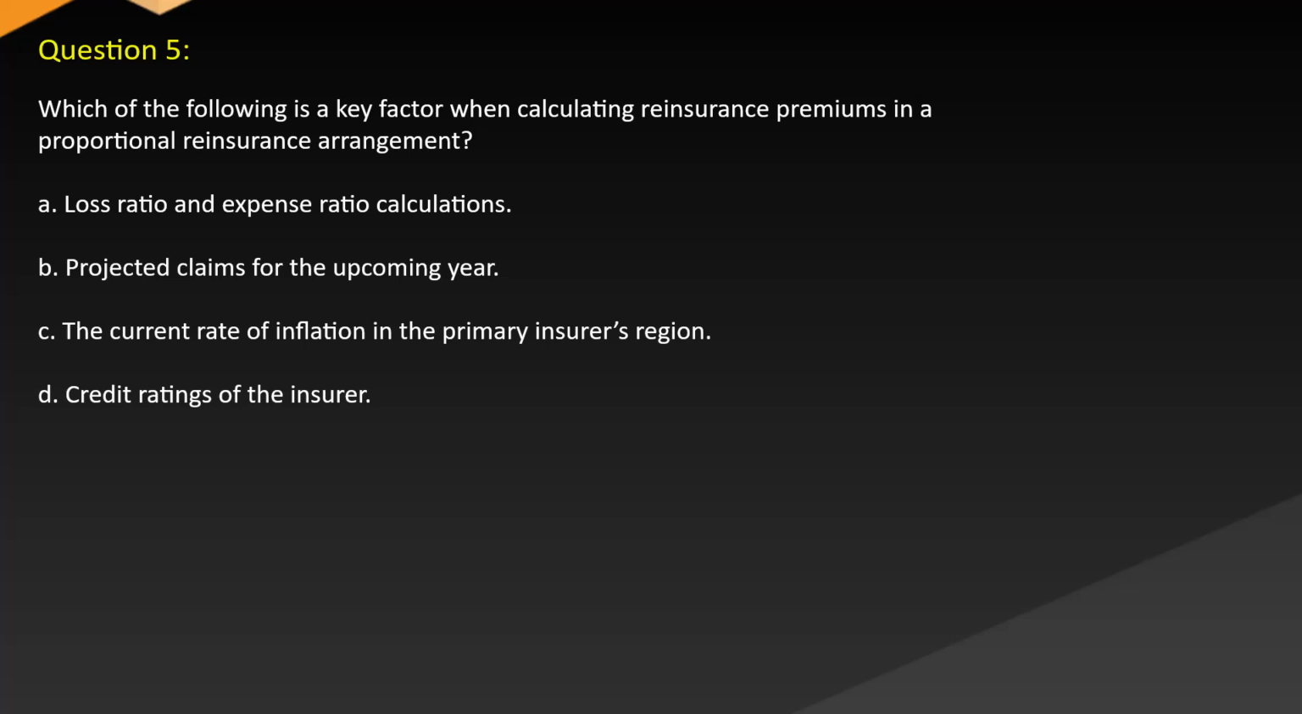Question 5. Which of the following is a key factor when calculating reinsurance premiums in a proportional reinsurance arrangement? A. Loss ratio and expense ratio calculations. B. Projected claims for the upcoming year. C. The current rate of inflation in the primary insurer's region. D. Credit ratings of the insurer.